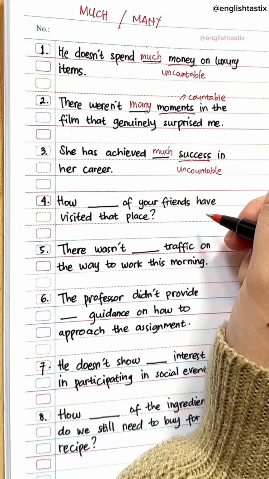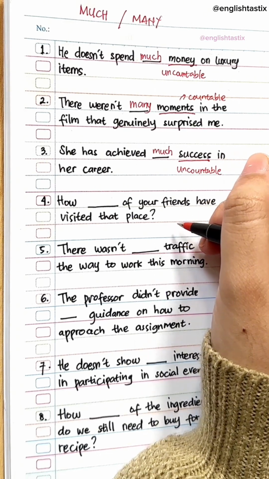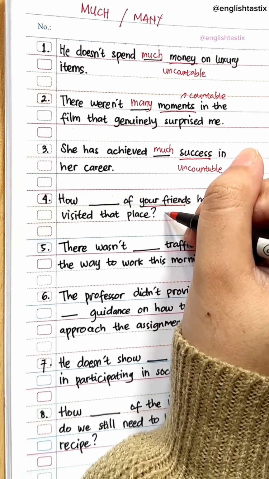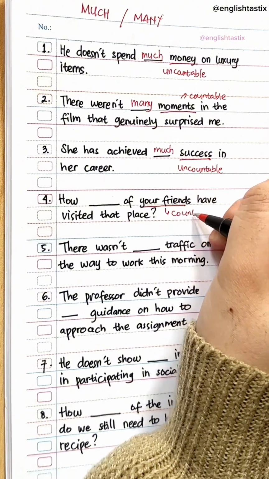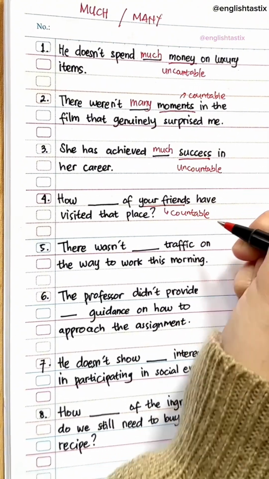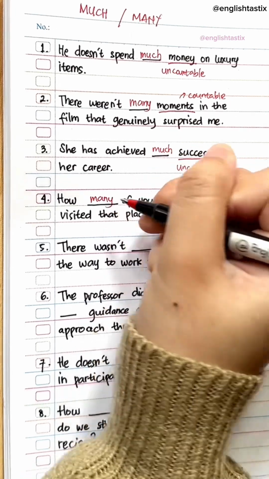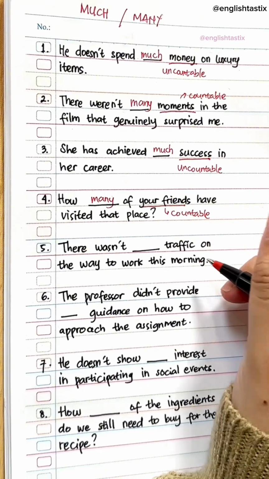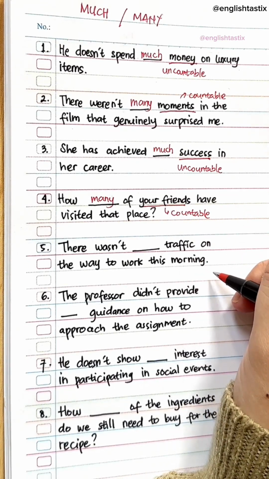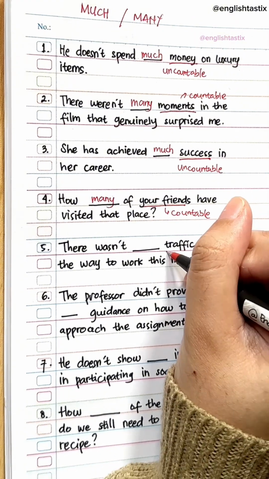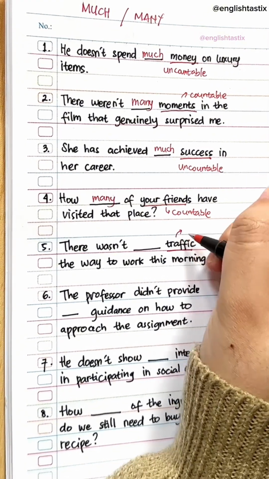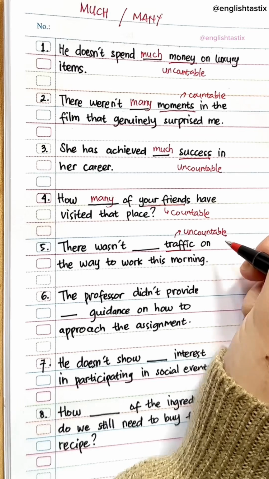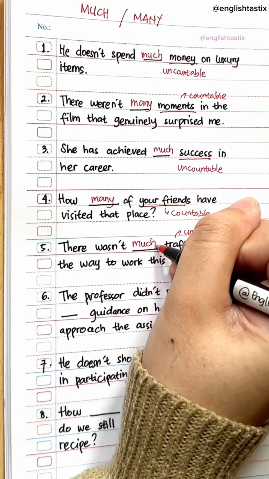Next, how blank of your friends have visited that place? Okay, much or many? The keyword here is your friends. Friends are countable noun. We can count friends, alright? So we use many. Next, there wasn't blank traffic on the way to work this morning. The keyword here is traffic. Traffic, countable or uncountable noun? Traffic is uncountable noun. Alright? So, we use much. Correct. We use much.